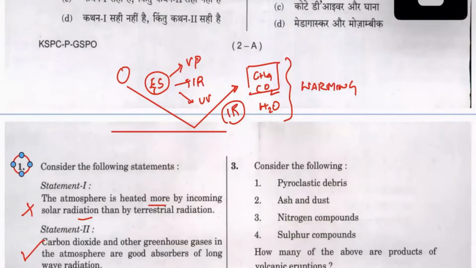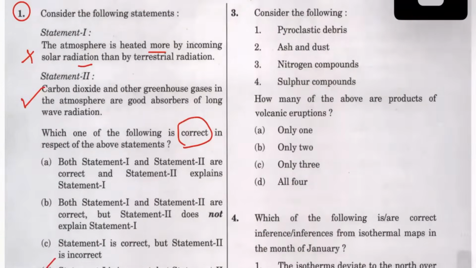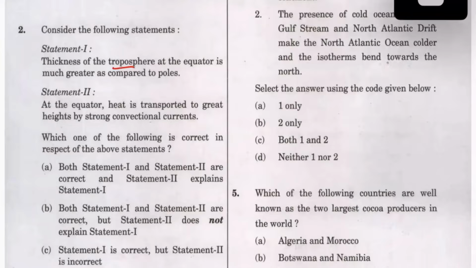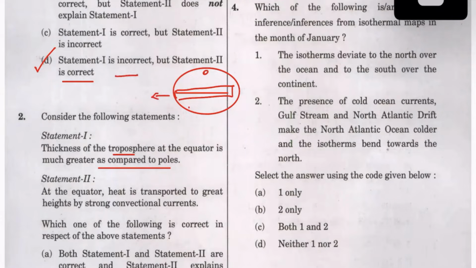So I'll circle this one by one so that you can understand that these questions should have been taken. The next question: thickness of the troposphere at the equator is much greater than at the poles. Now again, imagine this fact. In the poles, the temperature is actually very less. In the equator, the temperature is actually more, and hence the troposphere is a large part here.